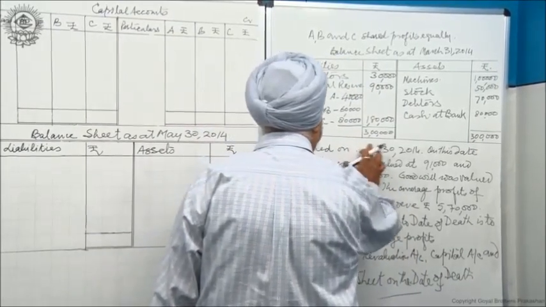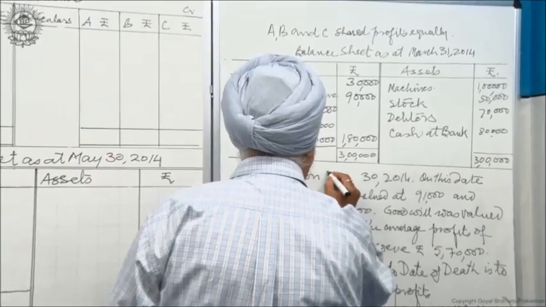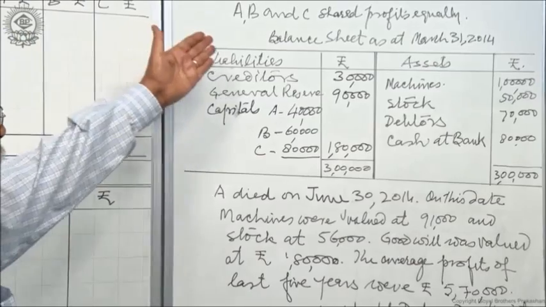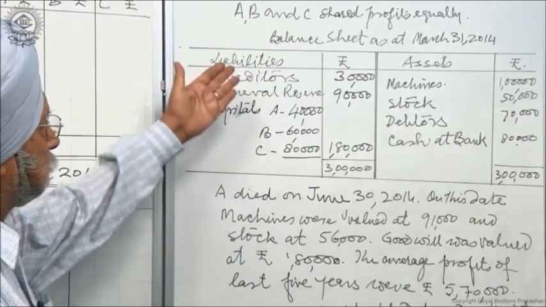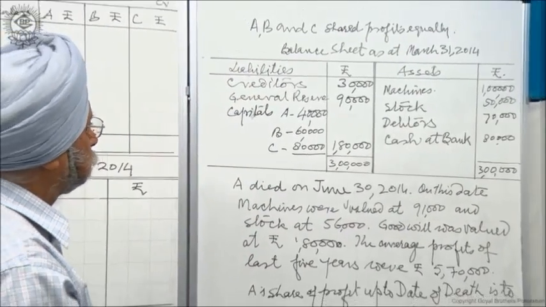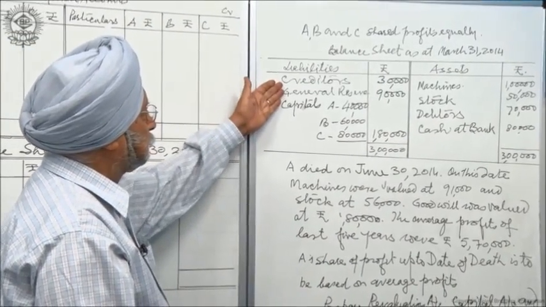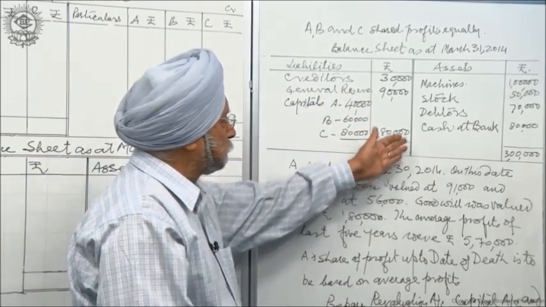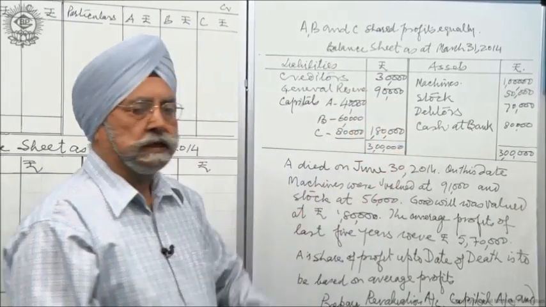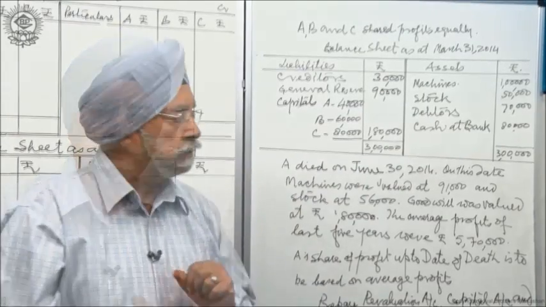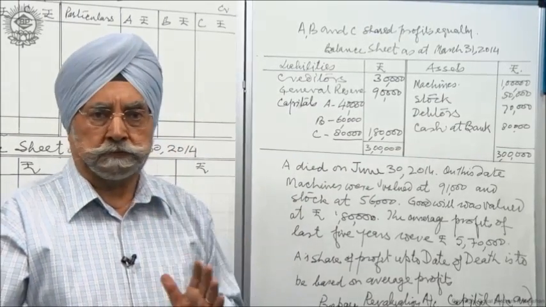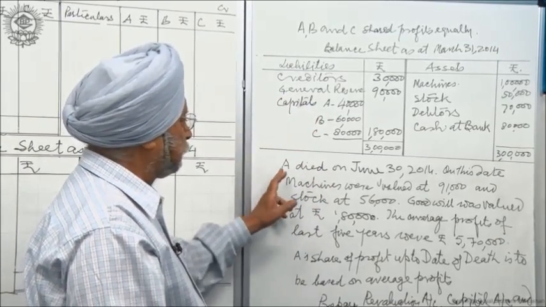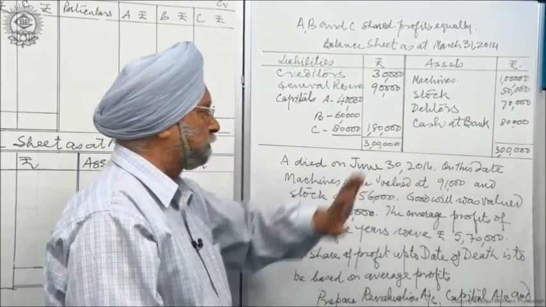In this question, the death has taken place on June 30. A, B, C are partners, sharing profits equally. Balance sheet as at March 31, 2004 is this. There are creditors, there is general reserve, capitals of A, B and C, and this is the total; machine, stock, debtors. A very small balance sheet I have taken in order to explain the concept to you. Intentionally I have taken a small balance sheet and I have not taken many adjustments. A dies on June 30, 2014.